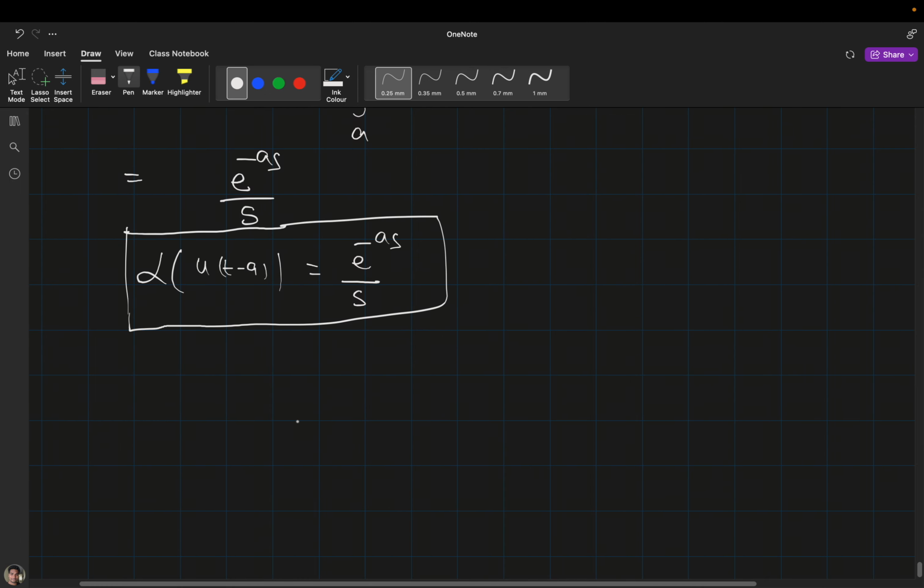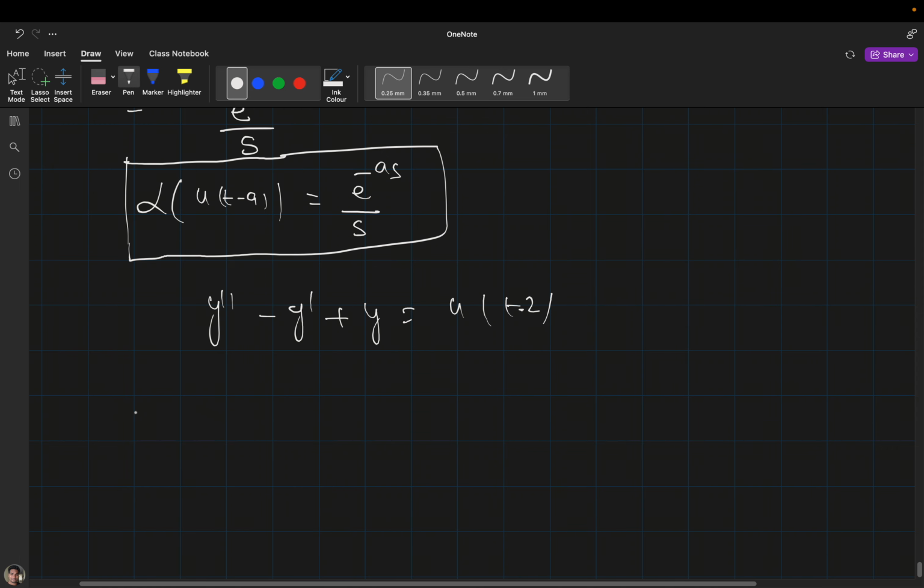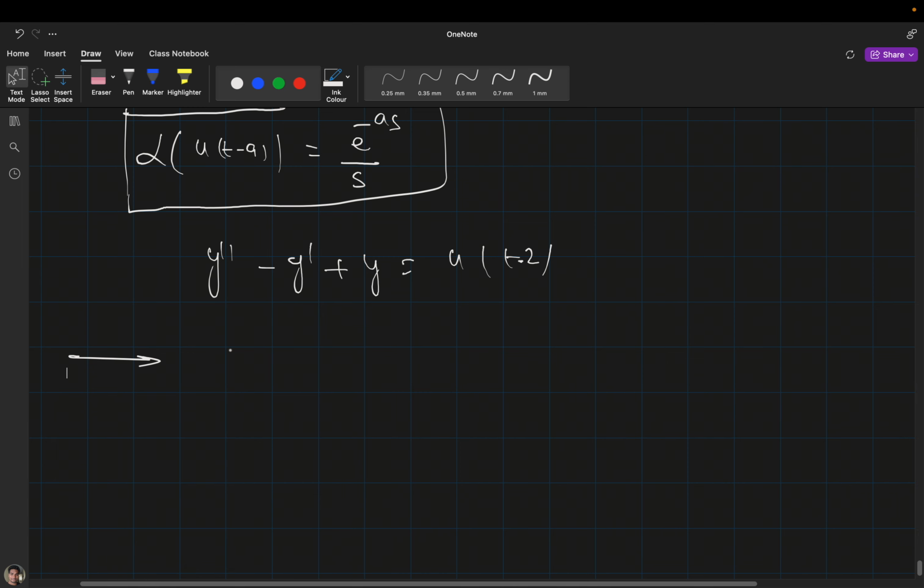Suppose you have a differential equation something like this. In this case, using this kind of Laplace transformation you can solve this kind of differential equation. Now our last topic, and I think GATE has not asked this problem, but in future they may ask it as a 1 mark question.